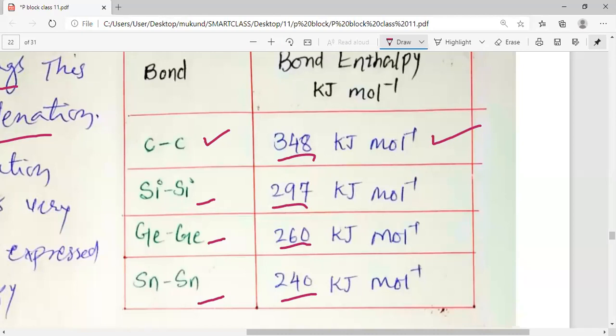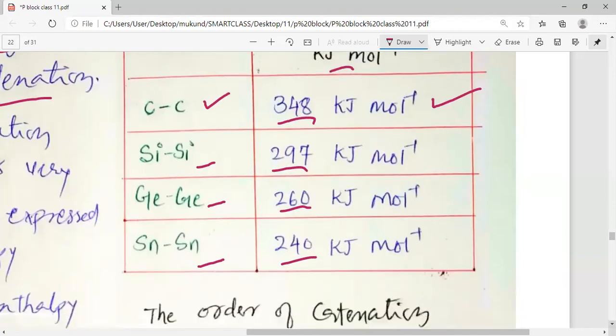You can see there is a vast difference between the bond enthalpy value of silicon and carbon, but still 297 is a good or higher value, and that is why silicon also shows considerable amount of catenation. But as you go down the group, you can see that germanium and tin also show catenation, but their catenation property is comparatively very less as compared to carbon.